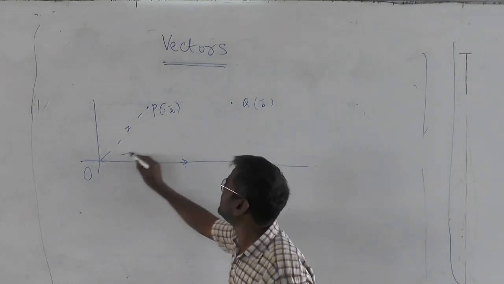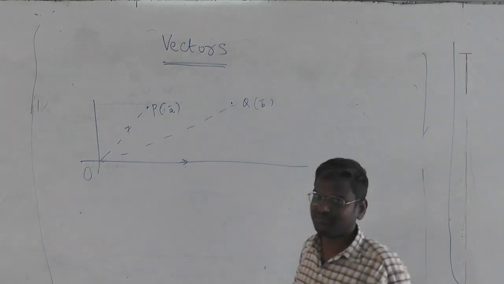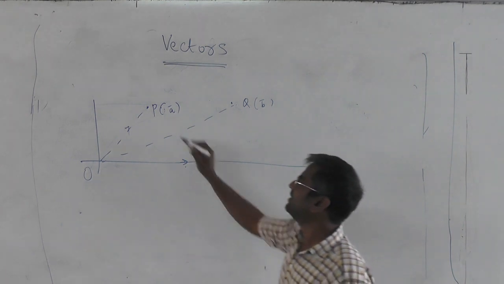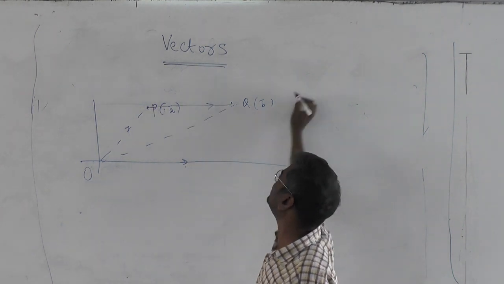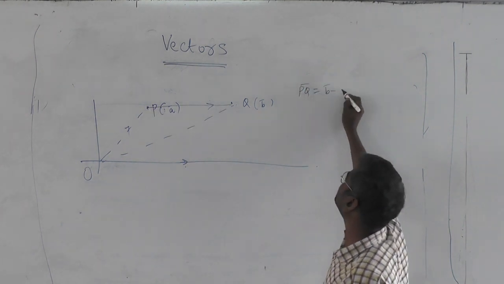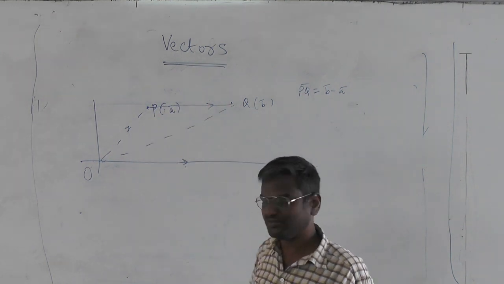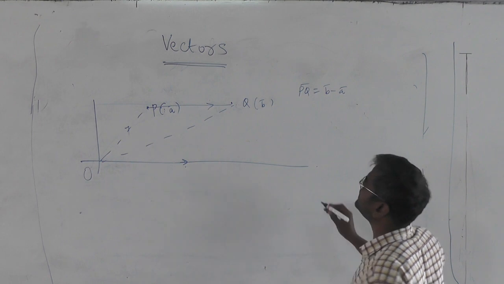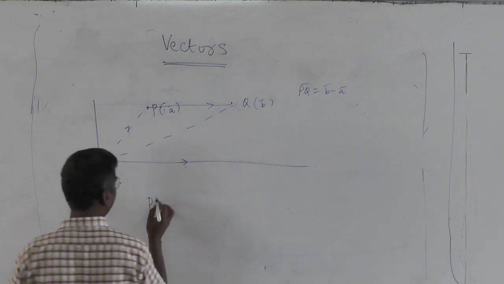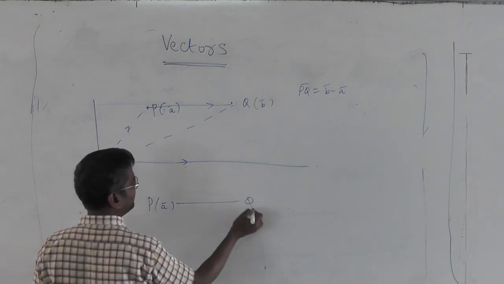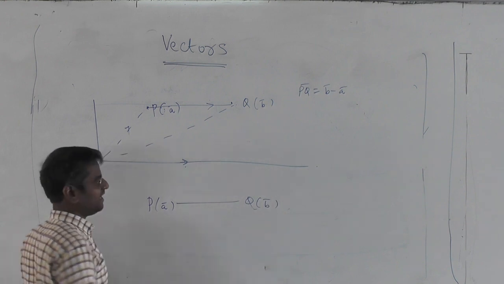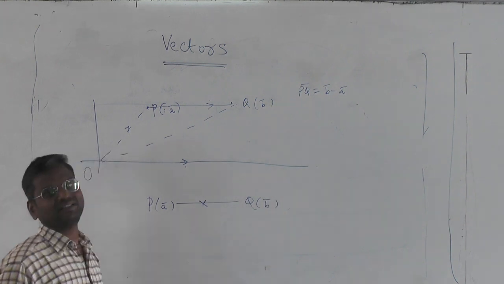That is, this is your B bar. Okay. Now PQ bar is nothing but B bar minus A bar, position vector of final point minus position vector of initial point. Now instead of this, suppose the same P, A bar is there, join with Q, B bar, you got a line. I want to get any point on the line.